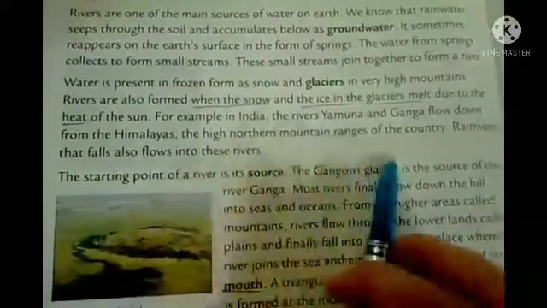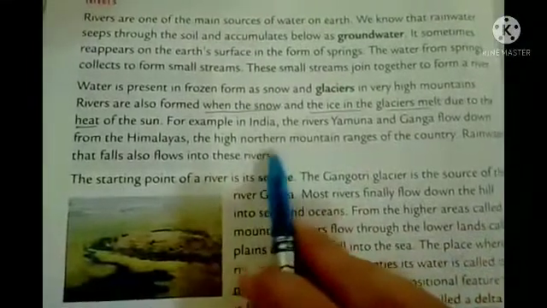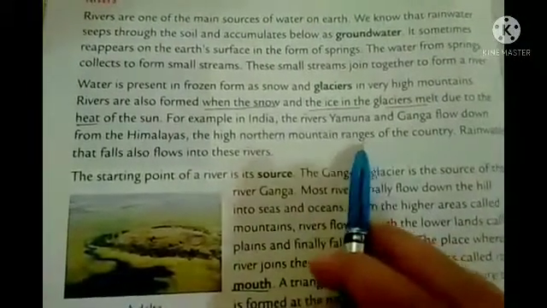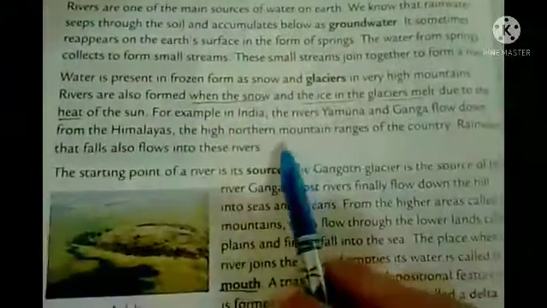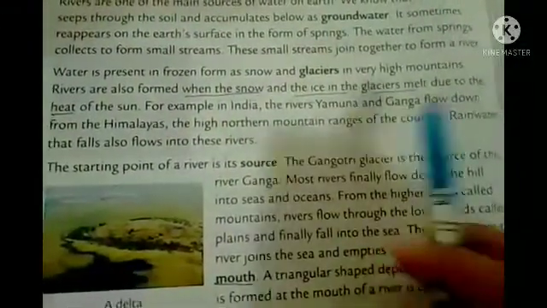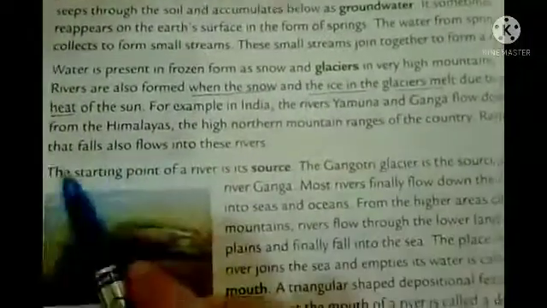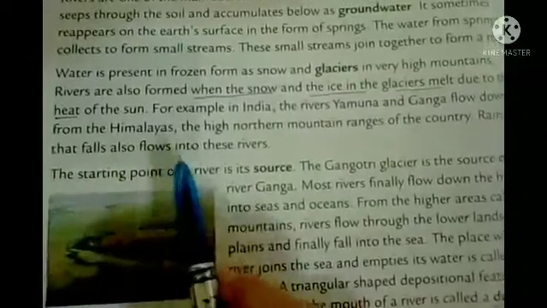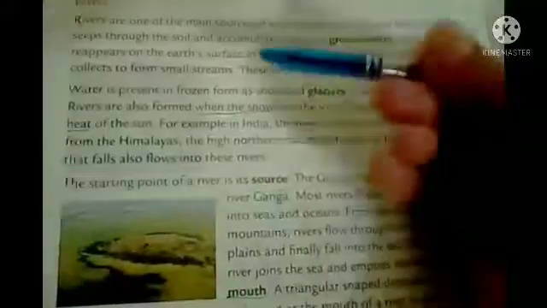Okay, so from which side? Northern. See this part, northern mountain ranges. As I told you, the Himalaya mountain is very huge. So from which part do the Yamuna and Ganga rivers flow? From the northern mountain range. Rainwater that falls also flows into these rivers. So when the glacier melts, it flows, and also the rainwater flows into these rivers.